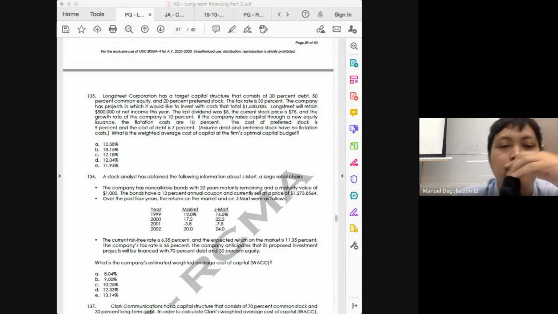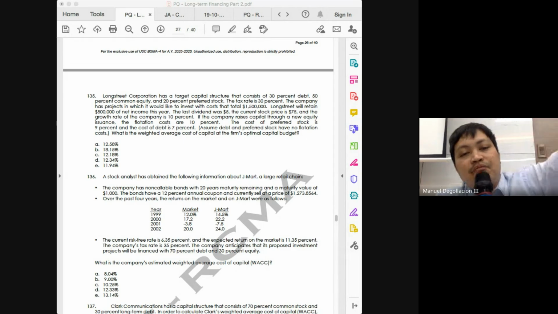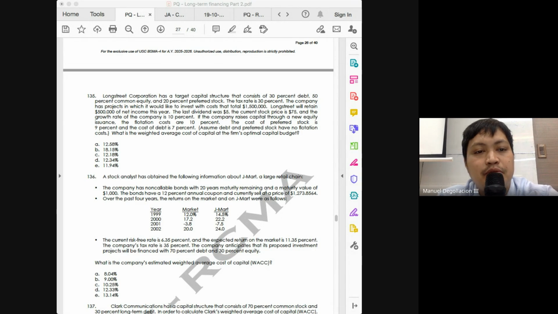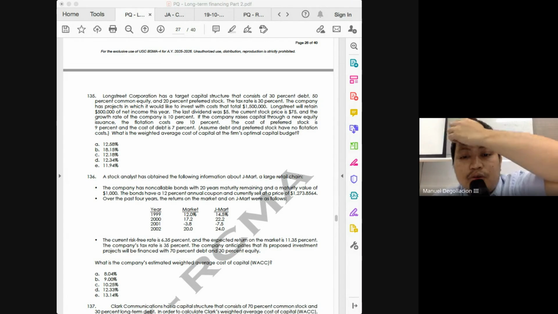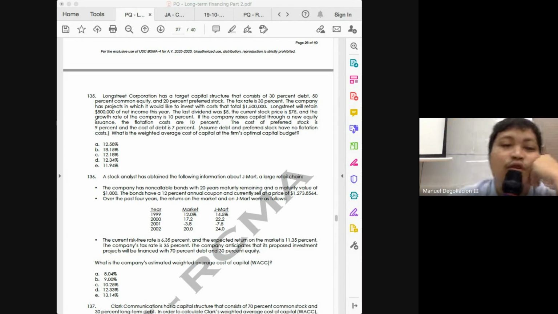450,000. So that means out of the 1.5 budget, 450,000 must be financed by debt. Next, from your preferred, how much will be financed by preferred? 20%, which is 300. So you have 450 and then 300. This is now the example, class, wherein our WACC will have 4 components.